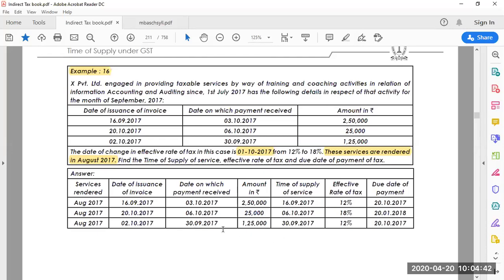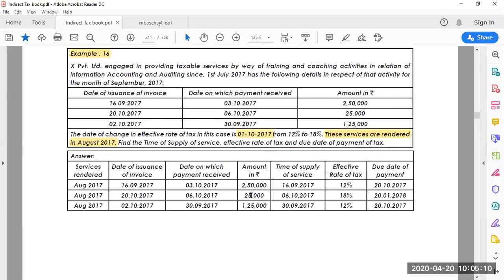Next, third case. You look at 30th September 2017. The change of rate of GST happened on 1st October, so time of supply is before that. So the old rate of GST is applicable, and the due date is next month, 20th October 2017. Please remember these due dates, because usually the 20th of next month will be the due date. So this is how it is done.